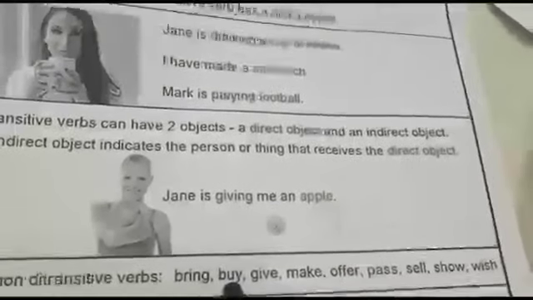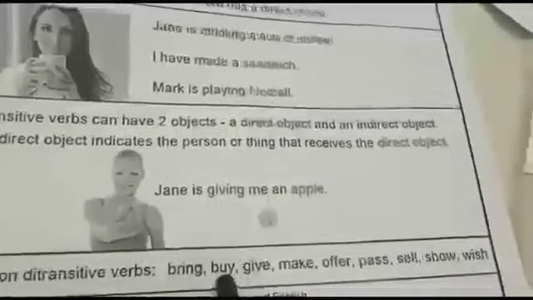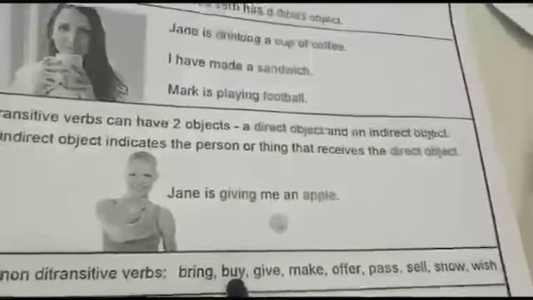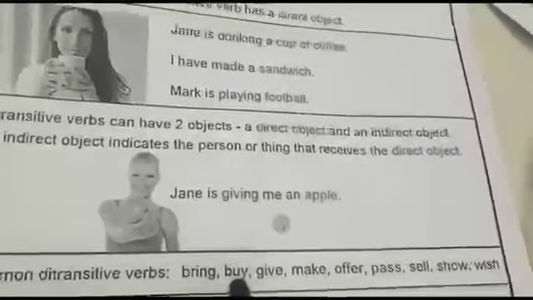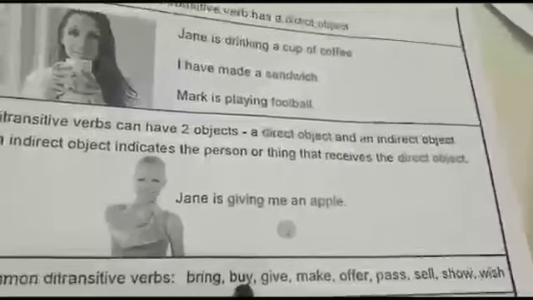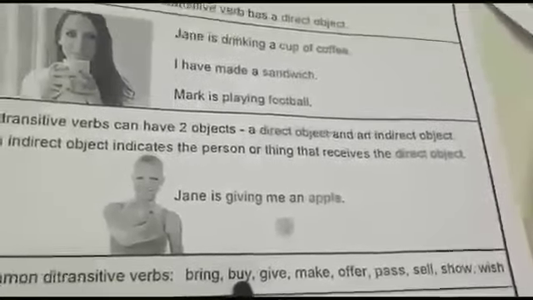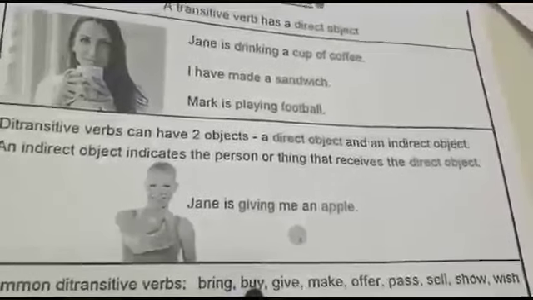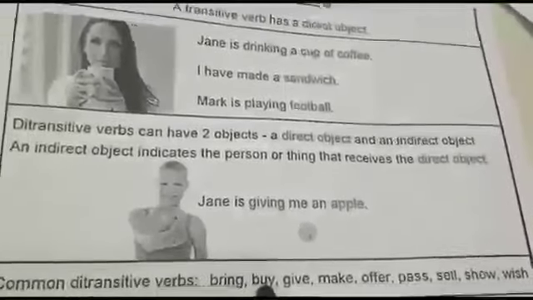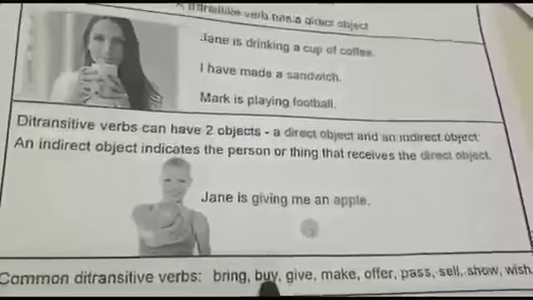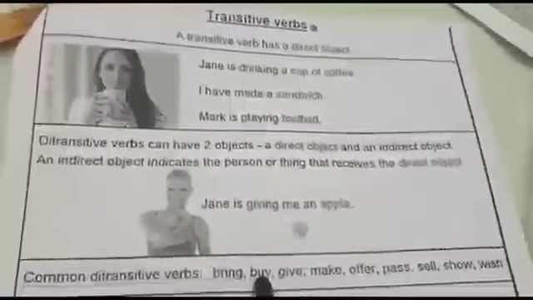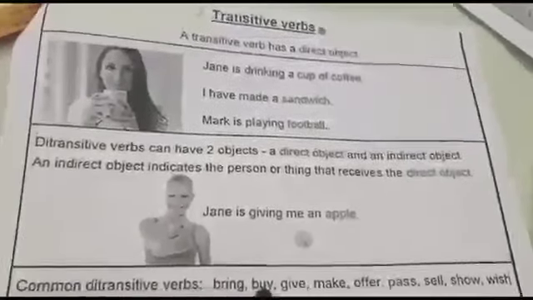Bought. My father bought what? A pen. So, pen is the direct object. And who is the receiver of the direct object? My father bought me. So, me is the receiver. So, me becomes the indirect object. So, the sentence which has both a direct object and an indirect object is of the ditransitive verb. I am sure all three kinds of verb, transitive, intransitive and ditransitive, are clear to you.